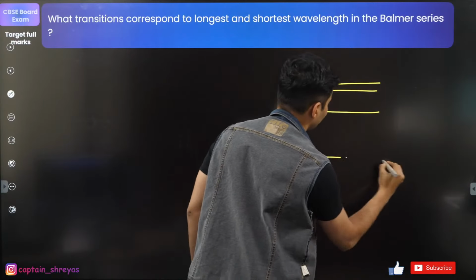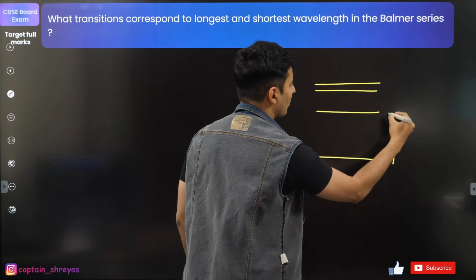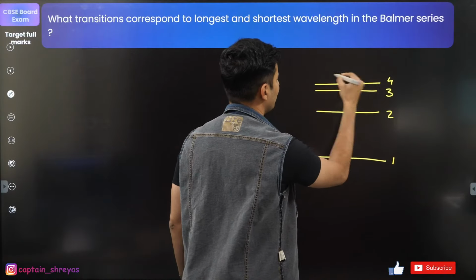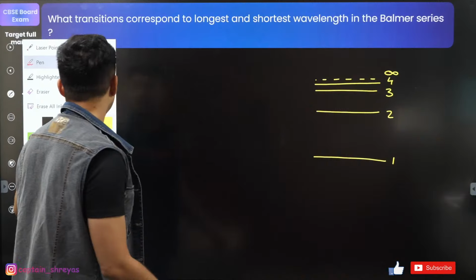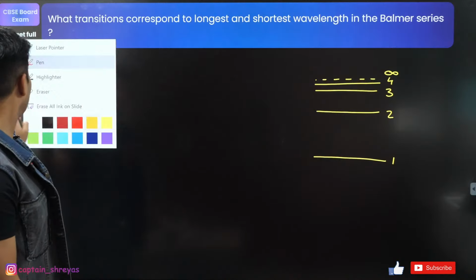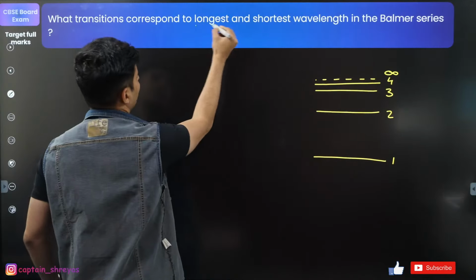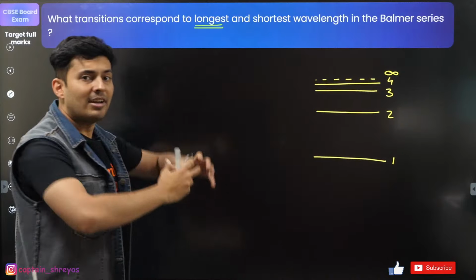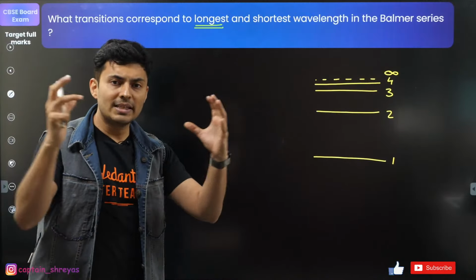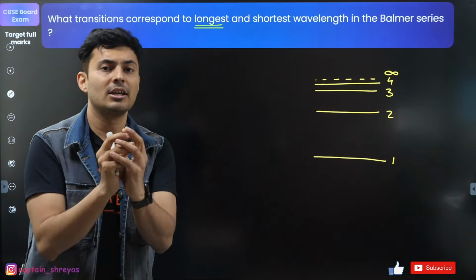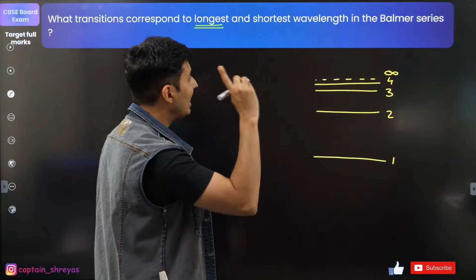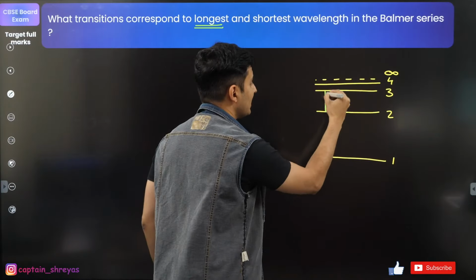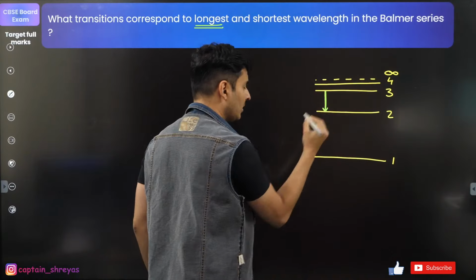That will be good. So this is n is equal to 1, this is 2, this is 3, this is 4, and you will have infinity on the top. So if you want the shortest and the longest wavelength, guys. First, for the longest, when wavelength is large, frequency is less, energy is less, so the gap will also be less. So for Balmer series, you have to go from here to here.